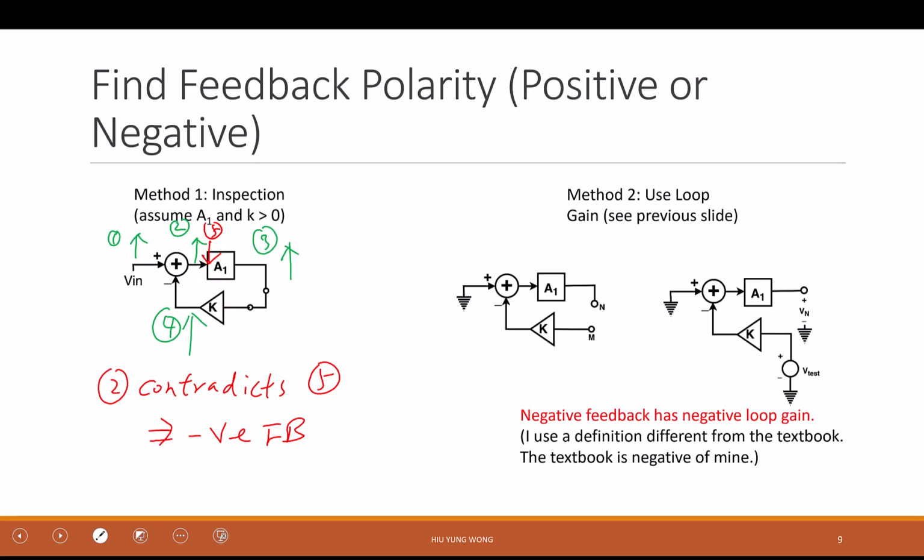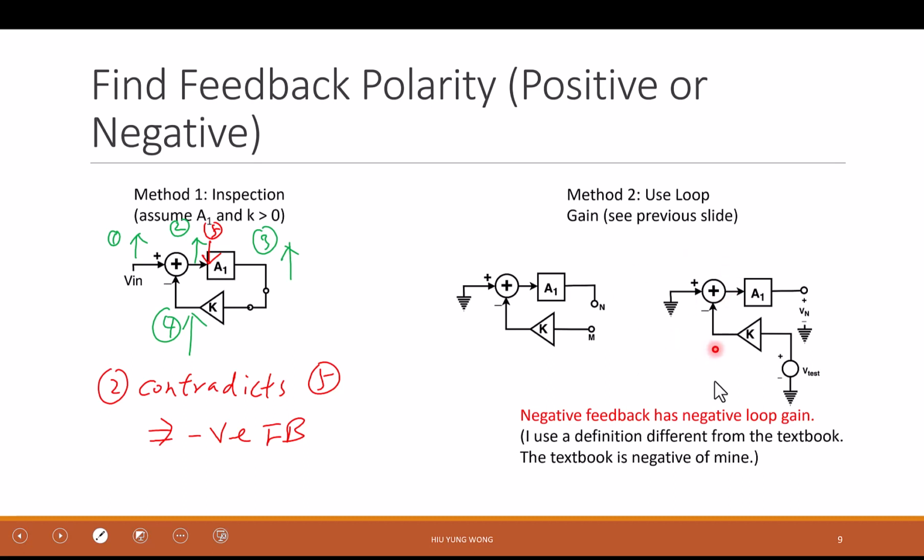You can do that, but the reason I do this is when we come to a circuit or the transistor, it won't be that simple, right? Here it's just to tell you the methodology. If you have a 100 transistors, then you need to trace through these transistors. You don't even know whether it is plus or minus. This can be negative or positive. It's just that when I demonstrate, I assume they're positive. Then you go through this, like what I've done. So the point is that you need to find out whether it contradicts or not.